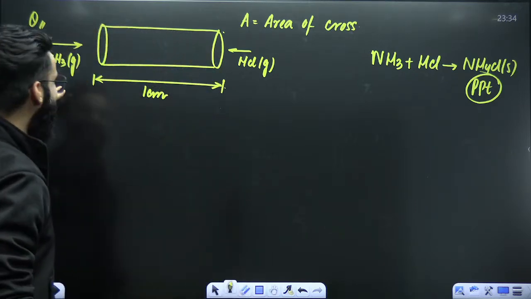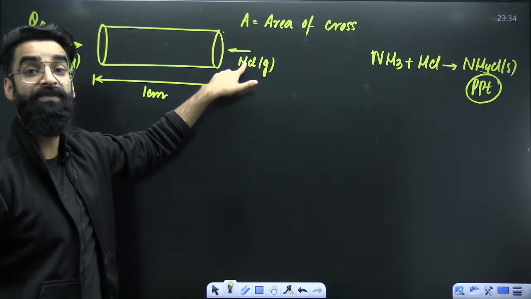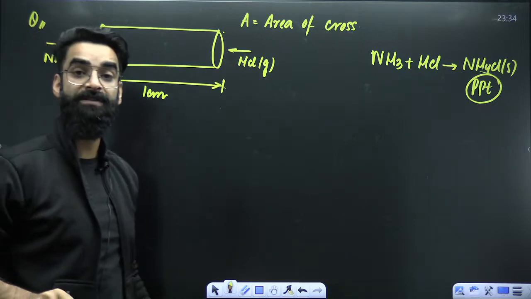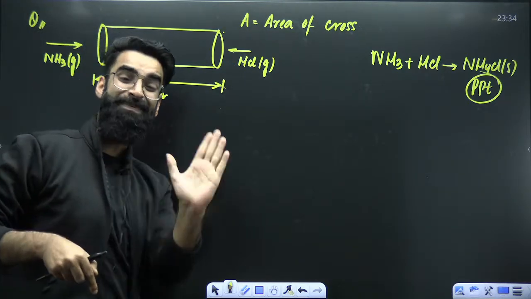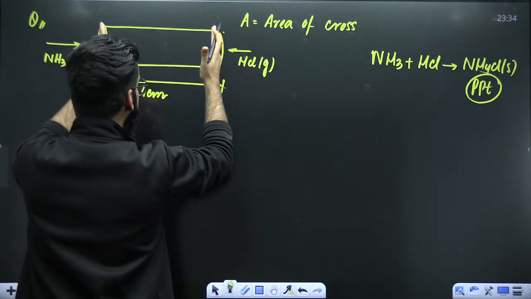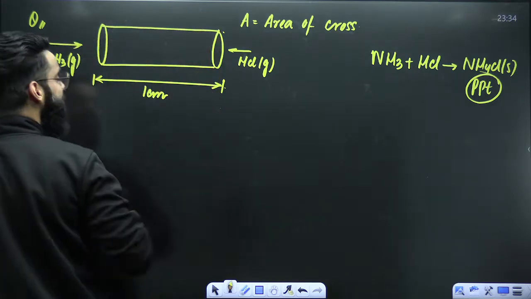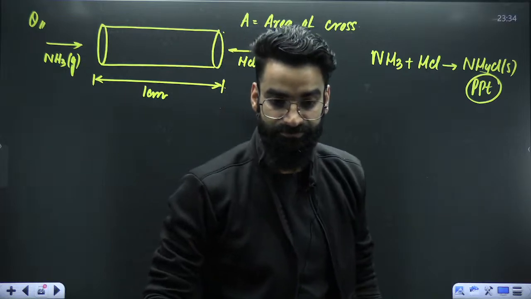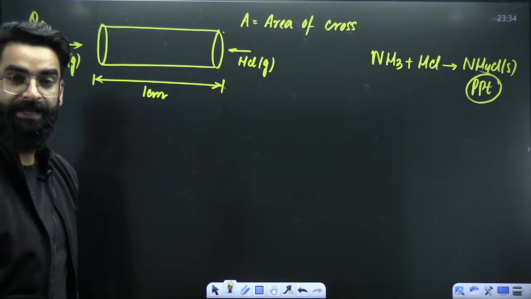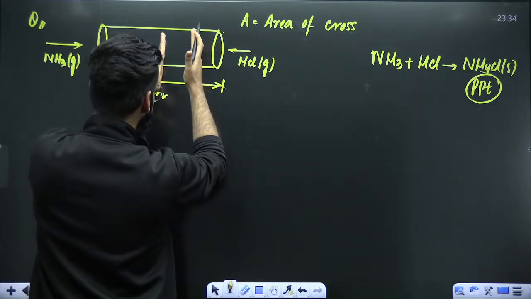It's simple. See, NH3, its molar mass is 17 grams. HCl, its molar mass is 36.5. Rate of effusion is inversely proportional to square root of molar mass. Lesser the molar mass, more the speed with which the gas moves. So, if simultaneously I'm introducing both the gases, will both move with the same speed? No. The speed with which NH3 moves will be more. Both the gases are introduced simultaneously.